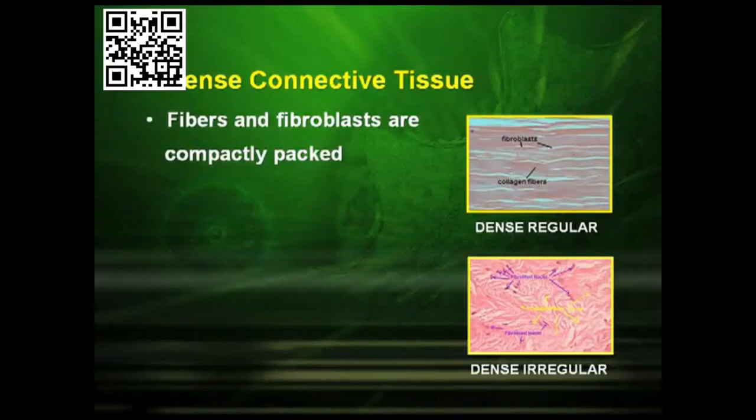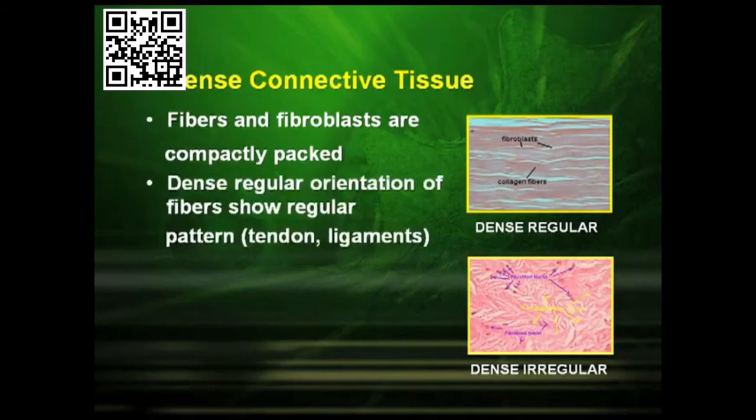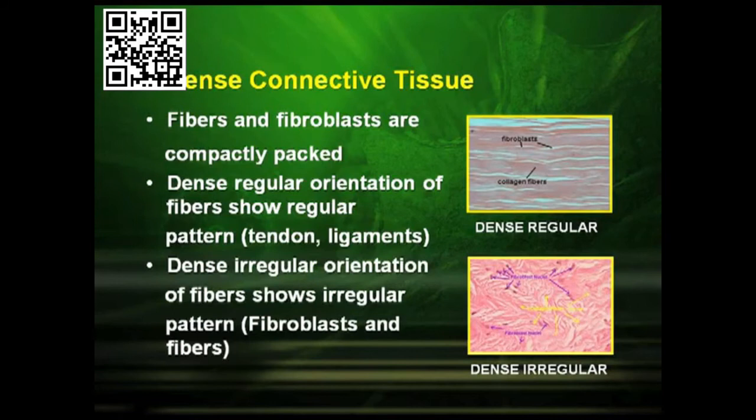In the dense connective tissue, the fibers and fibroblasts are compactly packed. The dense regular orientation of fibers shows a regular pattern, which is seen in the tendons and the ligaments. The dense irregular orientation of fibers shows an irregular pattern, which is found in case of the fibroblast and fibers.